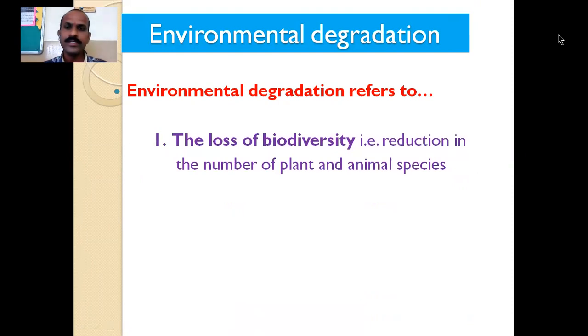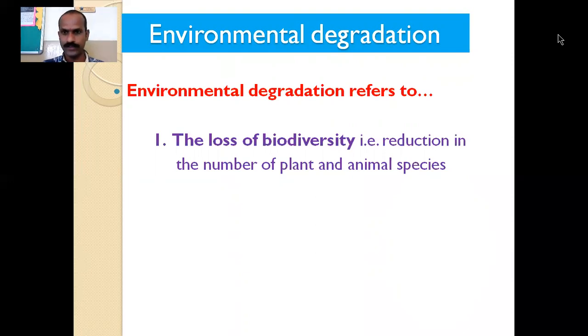So environmental degradation particularly refers to the loss of biodiversity. Biodiversity means in the environment numerous species are found, biotic species, numerous, uncountable. Okay, so that is the biodiversity.